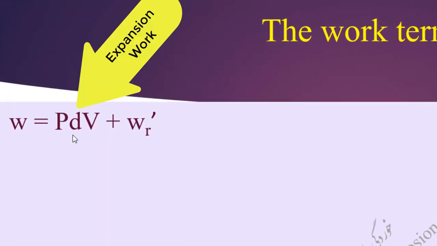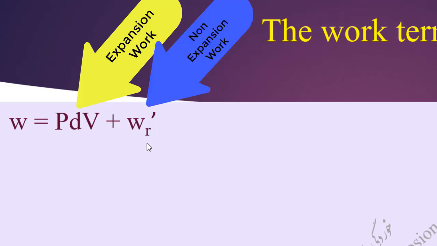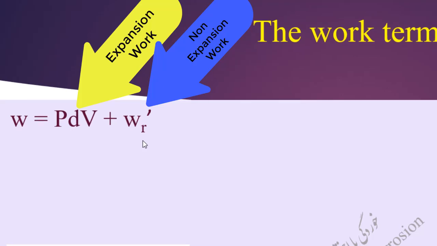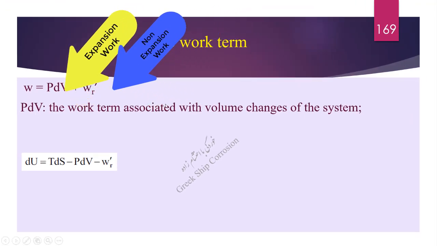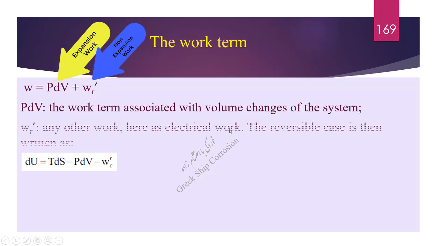W equals P times the volume change plus W prime R. R stands for reversible case. P times the volume change is the work term associated with volume changes of the system. W prime R, any other work, here electrical work.